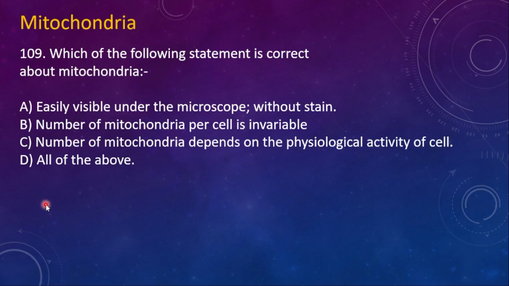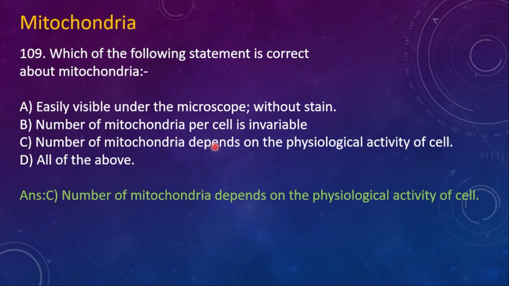Number 109. Which of the following statement is correct about mitochondria? Option A. Easily visible under the microscope without stain. B. Number of mitochondria per cell is invariable. C. Number of mitochondria depends on the physiological activity of a cell. And then D. All of the above. So here the right option is option C. Number of mitochondria depends on the physiological activity of the cell. If the cell's activity is more, then it is in need of more mitochondria. So the number of mitochondria will be more in such kind of cells.